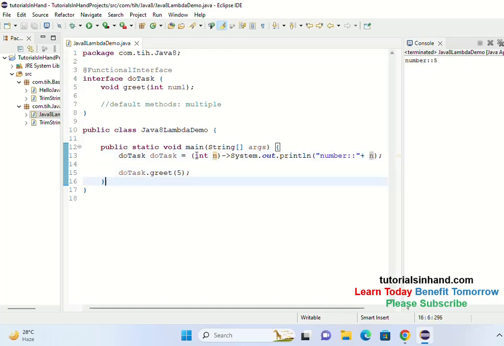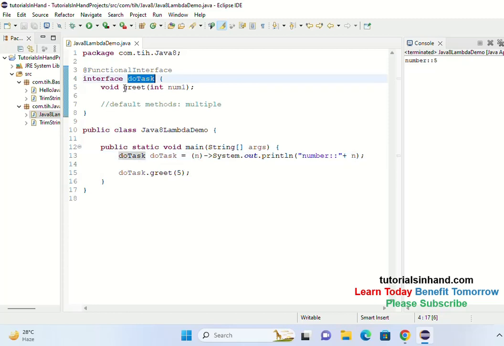One more thing you should remember is that if you have to pass the parameter within the lambda expression, you also don't need to give this data type int. Why? Because we are giving implementation for a functional interface, and Java is intelligent enough to understand that a functional interface only has one method, right? And the data type of the method is already known to it, that it is integer.